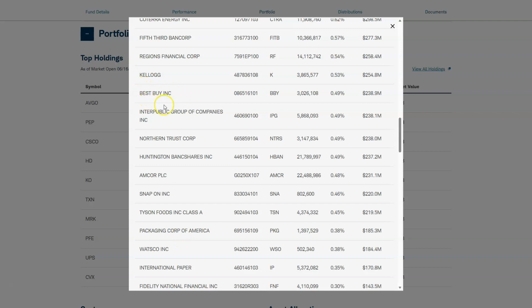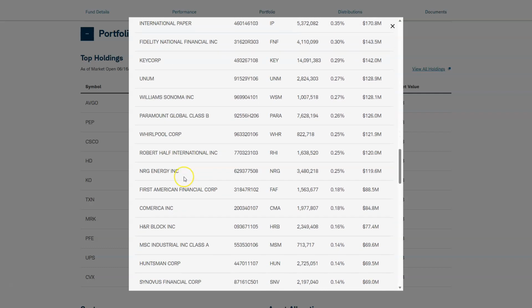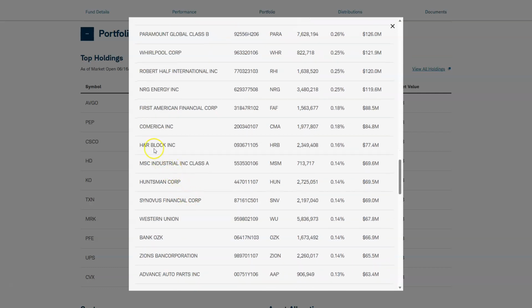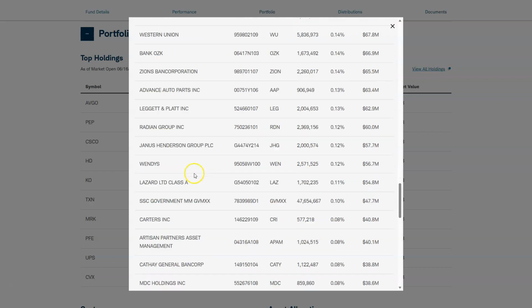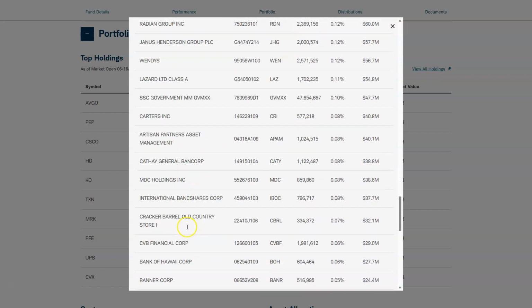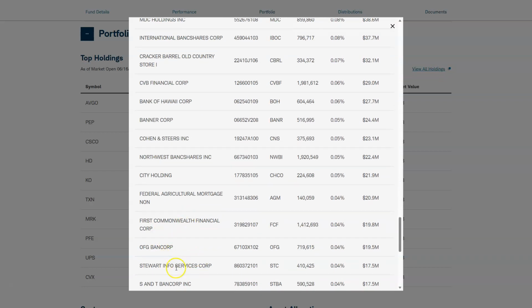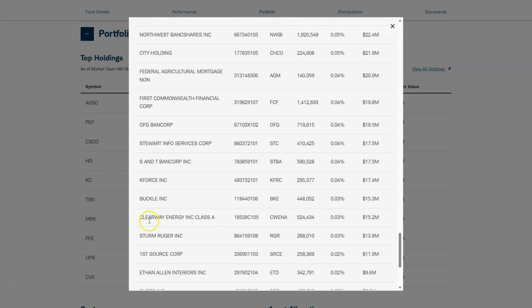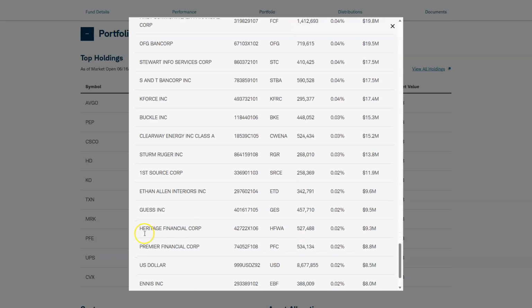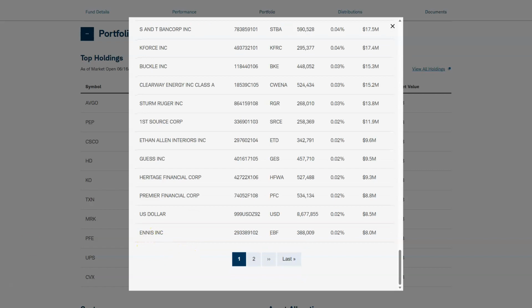So if you're going to buy this SCHD ETF, take a look at all the holdings, okay? And ask yourself, would you buy these holdings individually? Would you own H&R Block in your own portfolio if you had to buy it yourself? Usually the answer is no, right? So don't just look at the yield, guys. Take a look at all the holdings, and if you decide it's for you, I think that's great. It's just not for me for the reasons that I've disclosed.